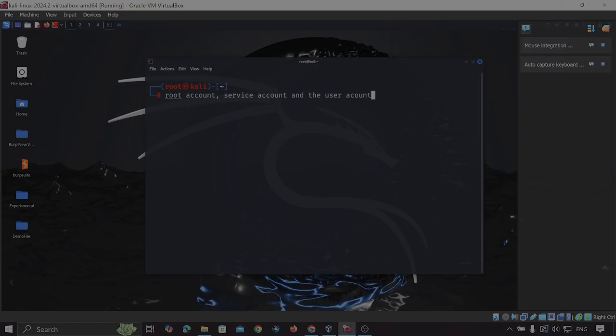User accounts are for individuals who use the system for general purposes. Each user has a unique account with its own home directory and settings, and users can do daily tasks like creating files, browsing, and running applications. And definitely we'll see each of it. So this is all about theory, and now let's get started with the commands.